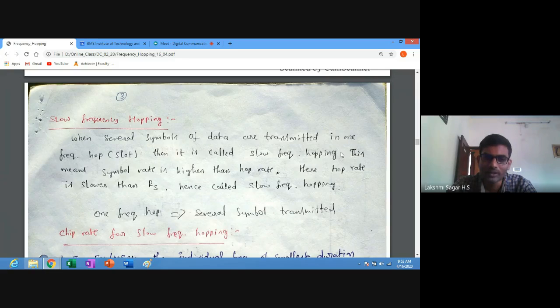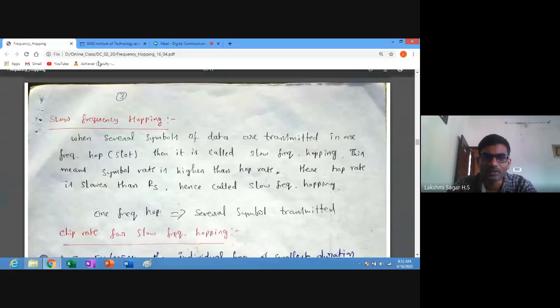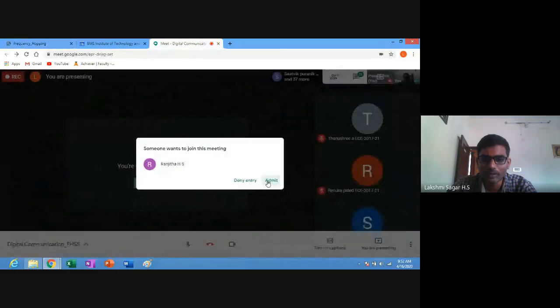This means the symbol rate here is higher than the hop rate. So more symbols can be transmitted using one frequency hop. So we can say the symbol rate is higher when compared to the hop rate. So that is why we call it slow frequency hopping.